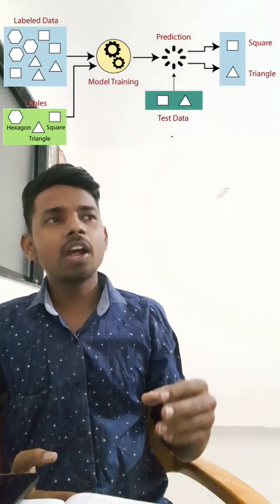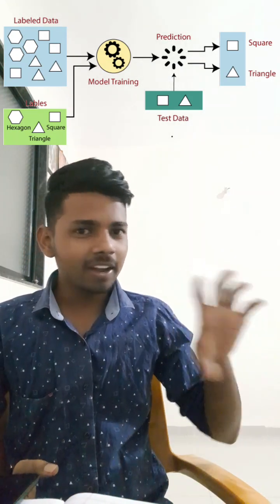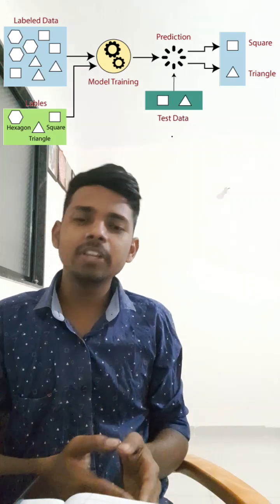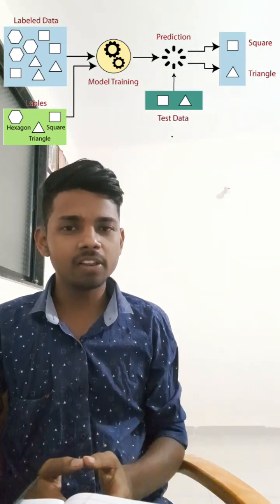And if we show any triangular shape, then it will identify that it is a triangle. So in this learning, what we did is provide labeled data and train a machine, based on which it gives us some output, like it is capable of identifying which shape is a square and which is a rectangle. So this is supervised learning.